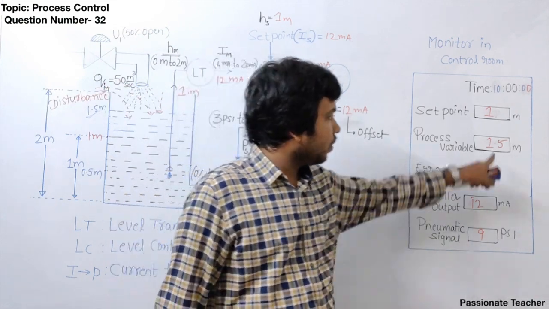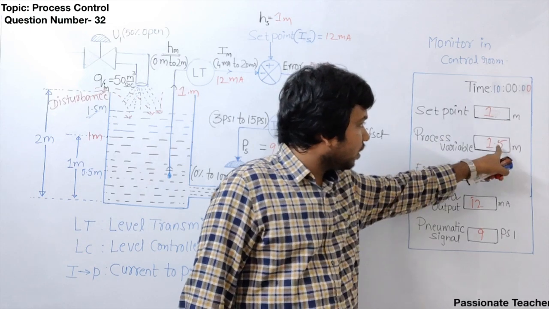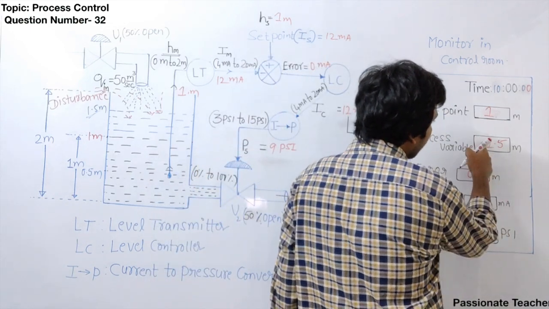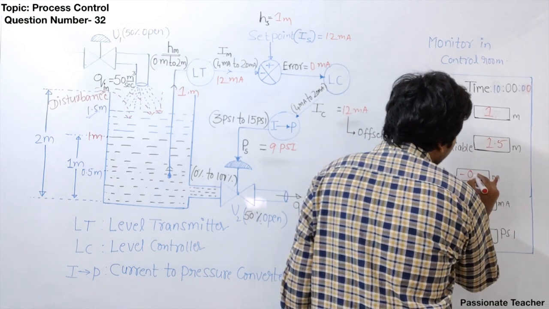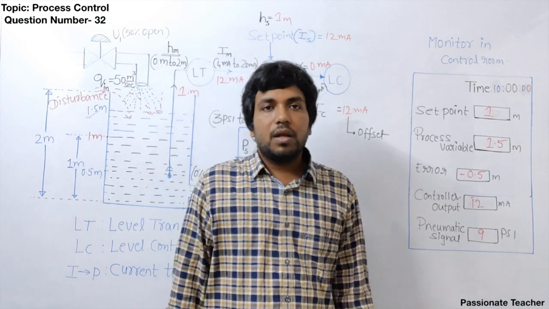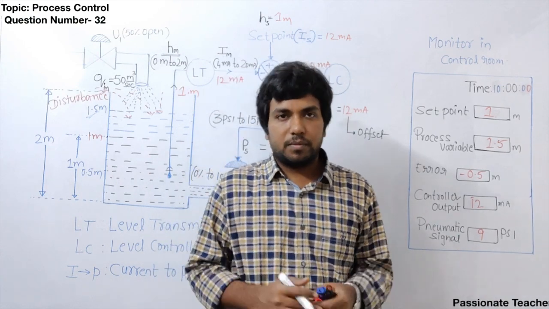Now let us see what will happen here. The set point is 1 meter, but the level is 1.5 meter. Now we have 1 minus 1.5 meter, so that is minus 0.5 meter. Okay, the error is minus 0.5 meter. Effectively, it is a 50% error, right?